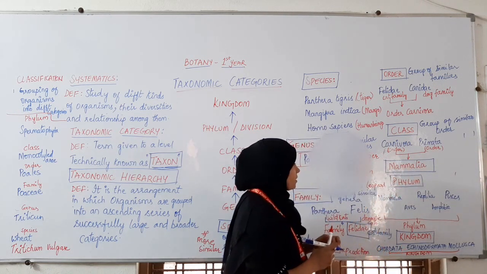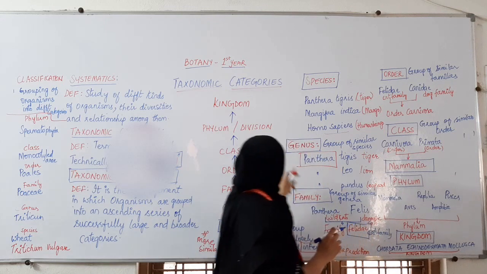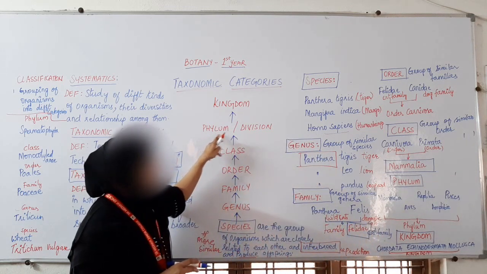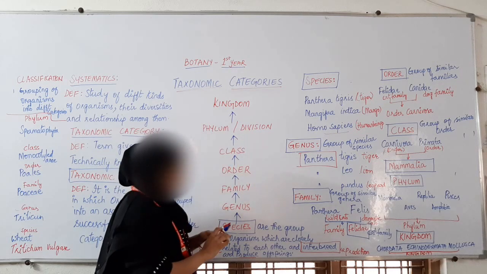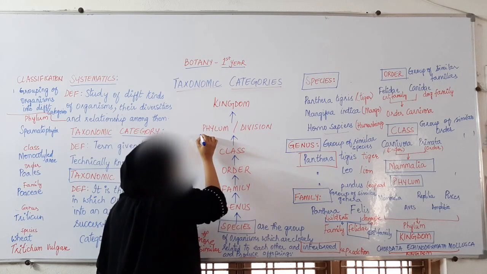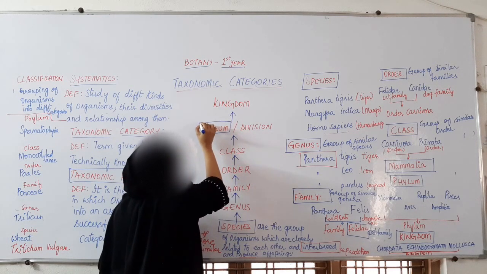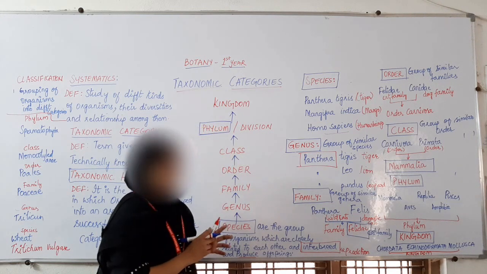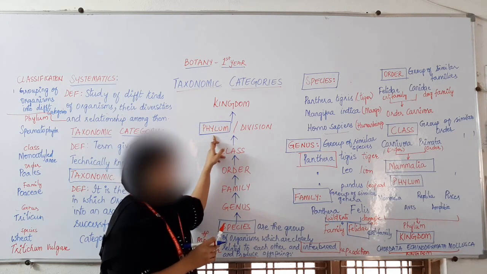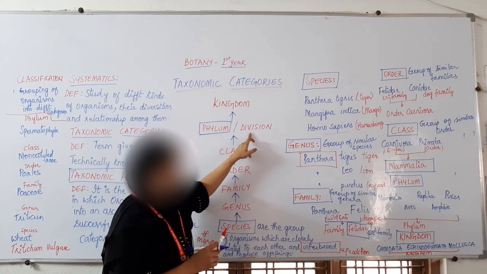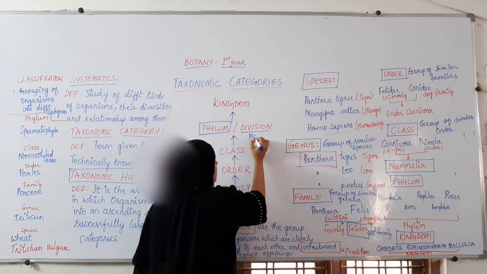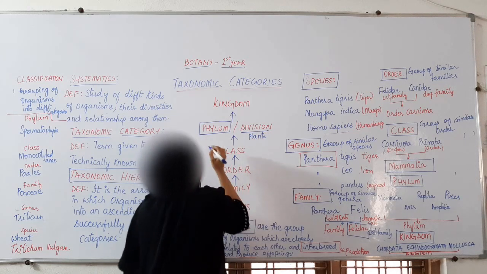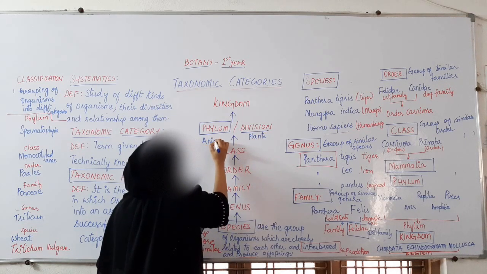Now coming to this next one. After class we have phylum or division. Why do we say phylum and division? For animals we take phylum, and for plants we use the word division. Division for plants, phylum for animals.